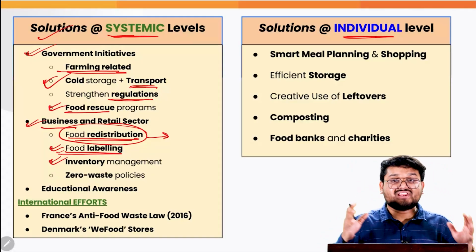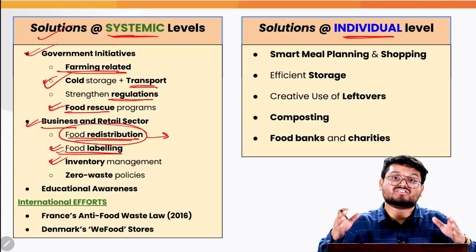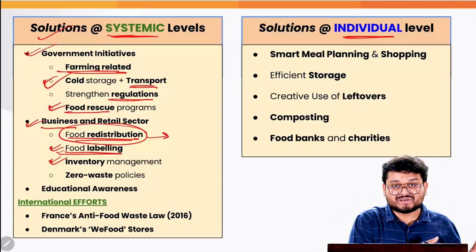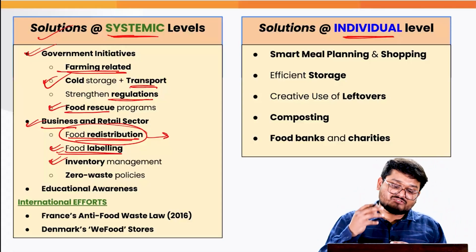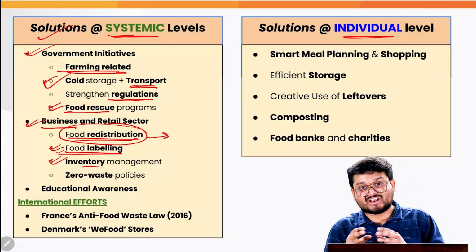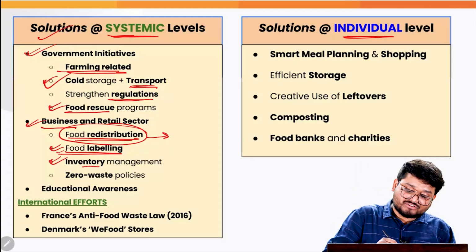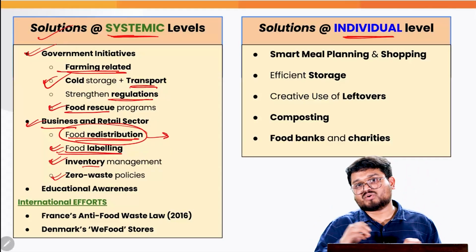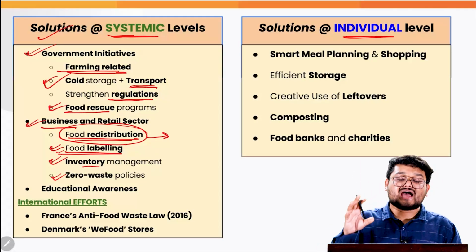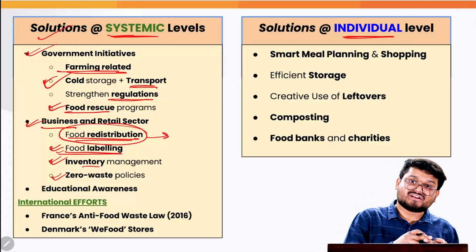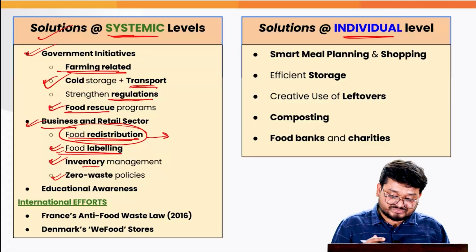For that, we can help the startups and SHGs operating in this sector with more funding for better storage and inventory management. And finally, we need to develop zero waste policies for these actors, for example the private sector, retail, restaurants and so on.